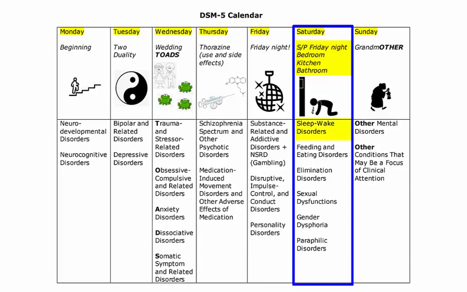Bedroom can also be easily associated with diagnostic categories related to human sexuality, such as sexual dysfunctions, gender dysphoria, and paraphilic disorders. Kitchen will be associated with feeding and eating disorders, and bathroom with elimination disorders. Feel free to make your own associations with these diagnostic groups. Keeping in mind bedroom, kitchen, and bathroom should be very helpful for that.